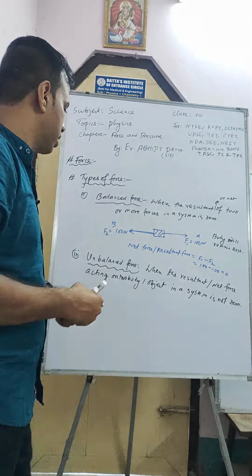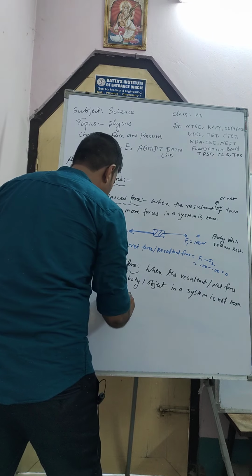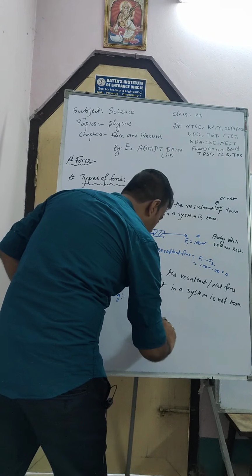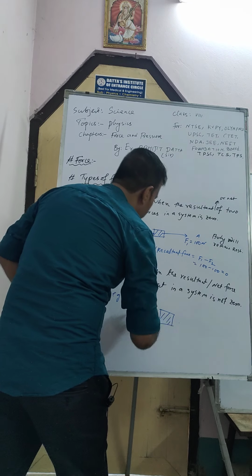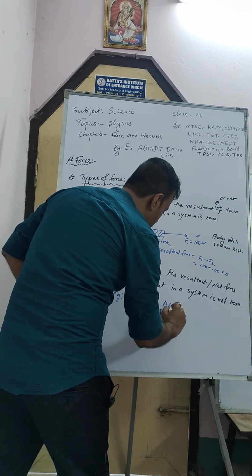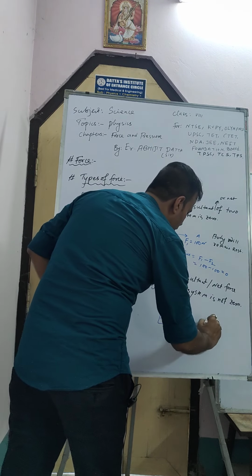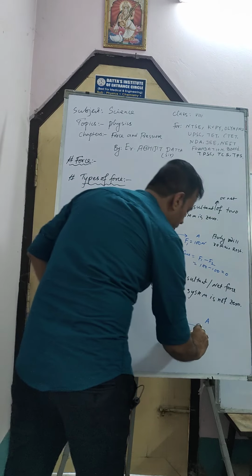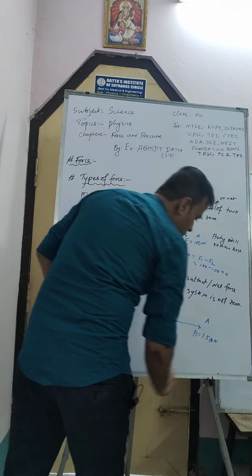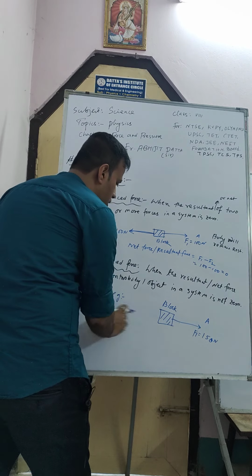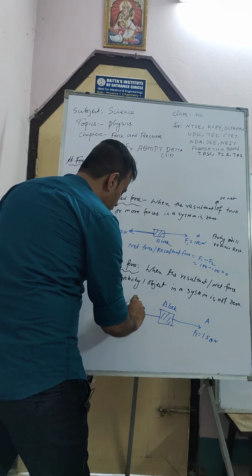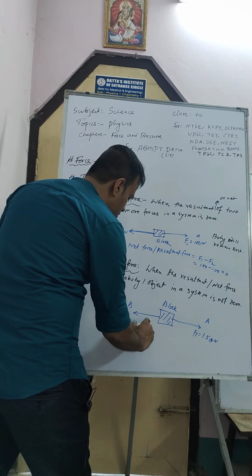Okay, so let's see here. I give another example. Suppose this one is one block, and one friend, one student A, is applying force in one direction, 150 Newton. He is pulling this one in this direction, and B is also applying force by 120 Newton.